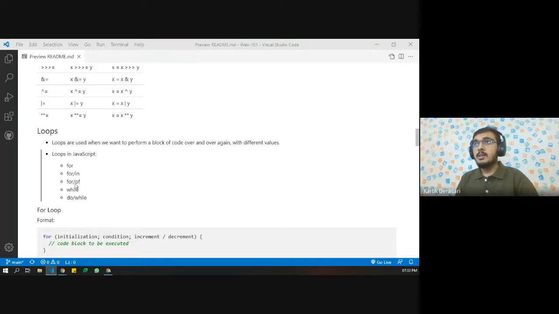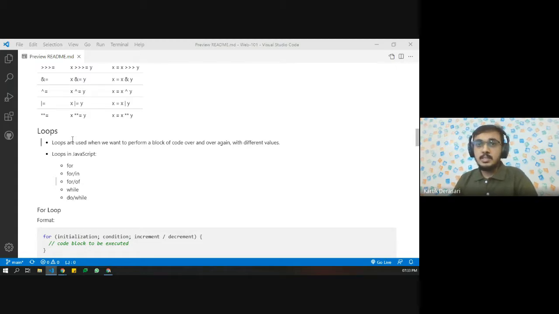Okay, coming to the next part, loops. So loops are generally used when we want to perform a block of code over and over again with different values. Let's say I want to change the status of all the users, and I have to do some kind of repetitive task.